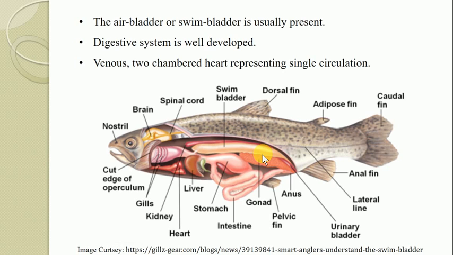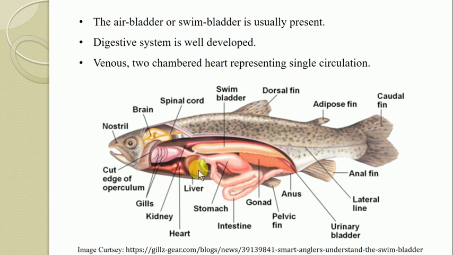Then as far as the digestive system is concerned, it is well developed. So here in this diagram you can see a well developed digestive system which consists of the alimentary canal. It has a definite mouth which leads into the esophagus. Before the esophagus there is a pharynx, then the stomach, liver. So this is the stomach and this one is the liver.